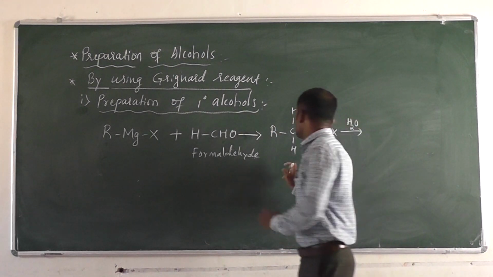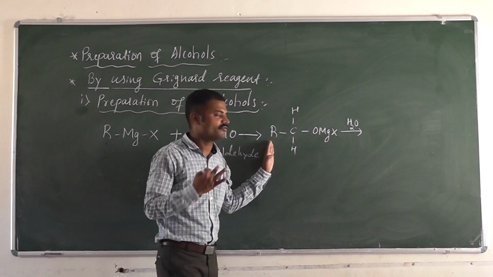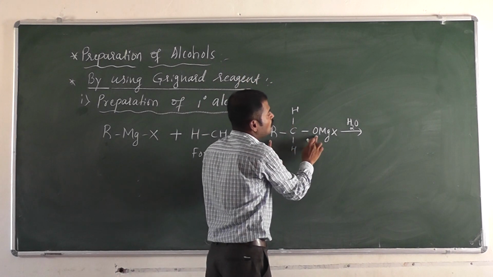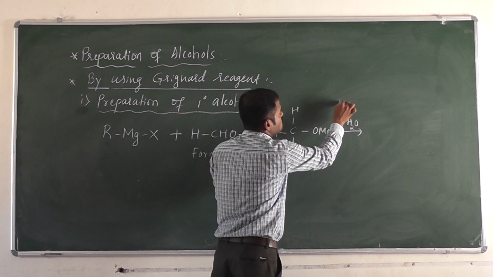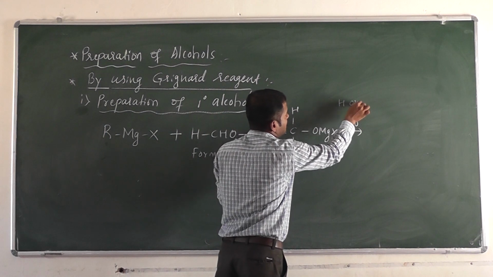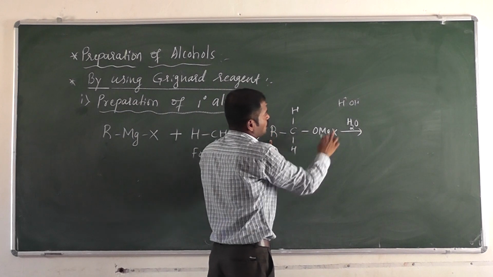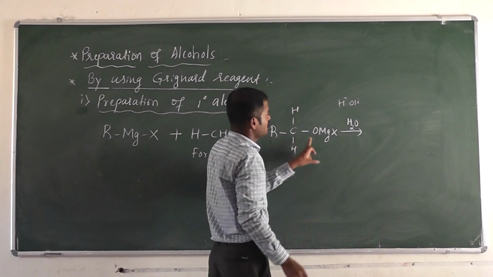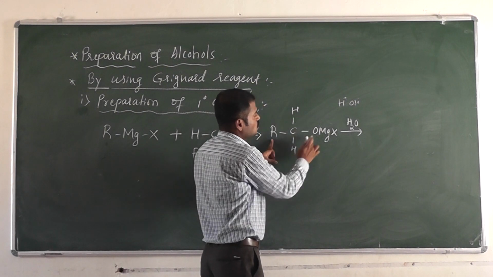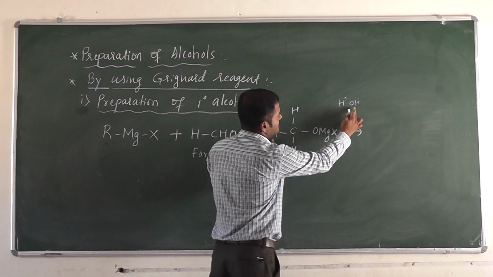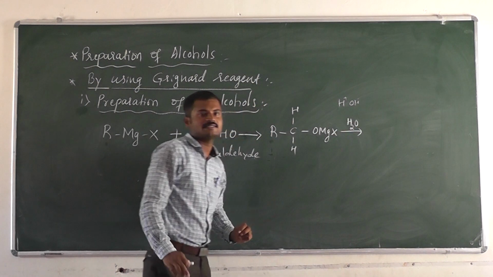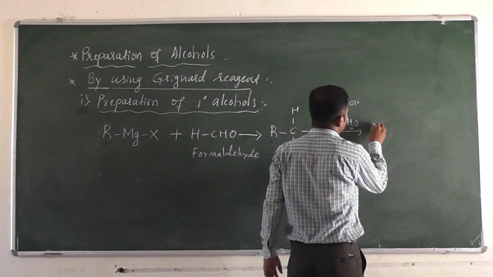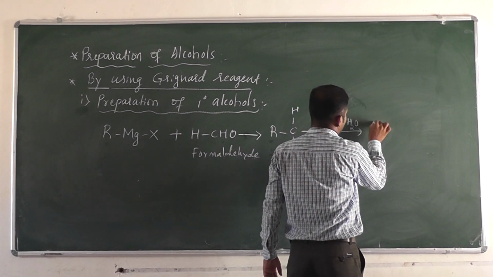When it undergoes hydrolysis, with the addition of water, we finally get RCH2OH. H2O contains two ions, H plus and OH minus, isn't it? So this H plus ion is replaced by the MgX. So what happens? RCH2OH, and this OH combines with the other part to give XMgOH. Then which type of alcohol is formed? This is a primary alcohol.